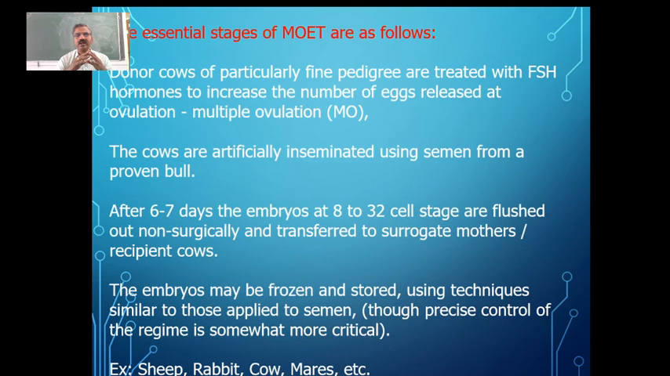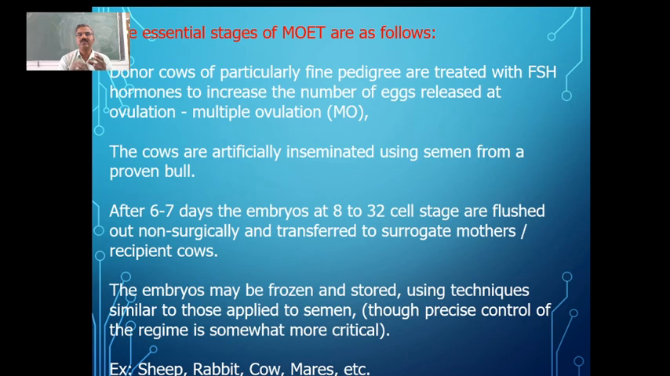Then after 6 to 7 days after this insemination, the embryos will be at around 8 to 32 cell stage, and they are going to be flushed out, that is removed non-surgically, because in the case of cows, unlike in the case of human beings, the implantation process takes place at a later stage. It takes more time for implantation. That's why the embryo is not yet implanted in the cows or buffaloes, so we can remove them non-surgically.